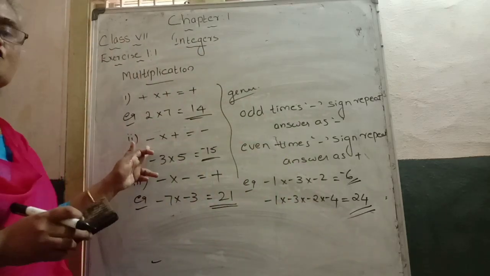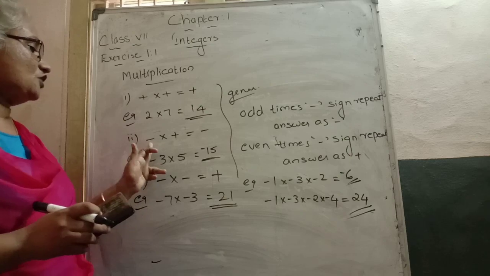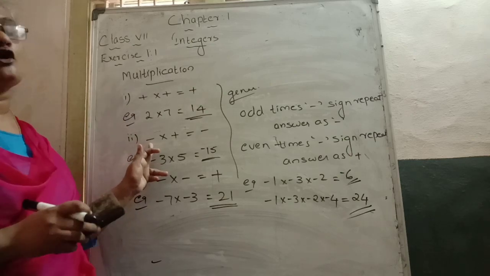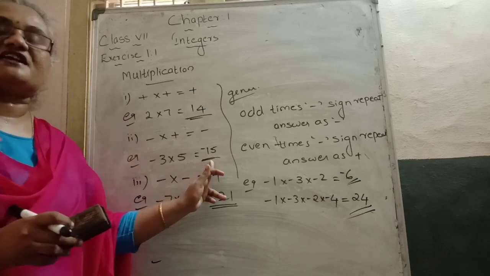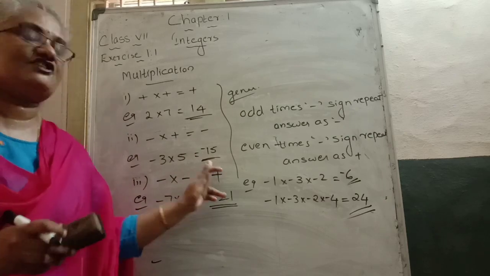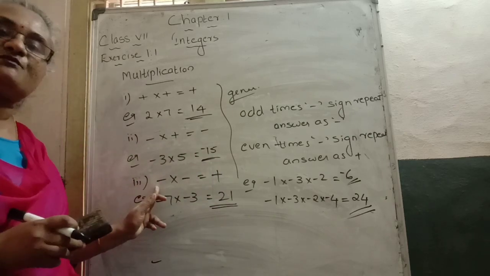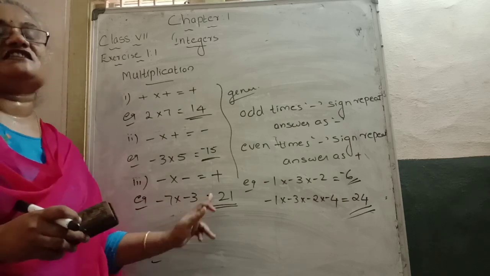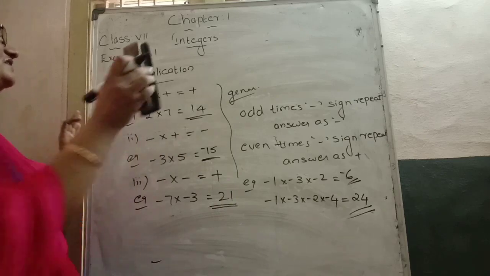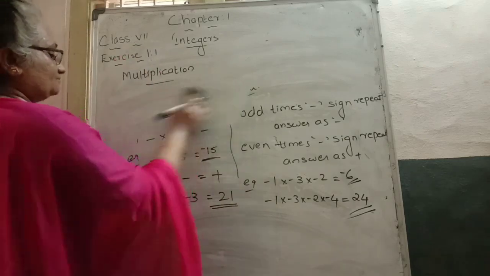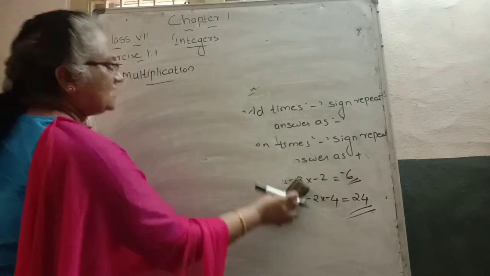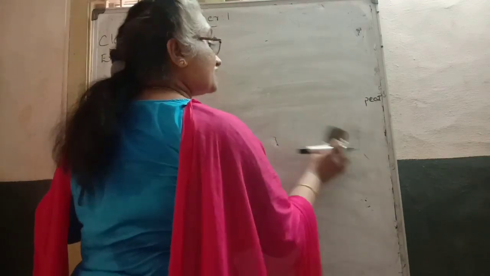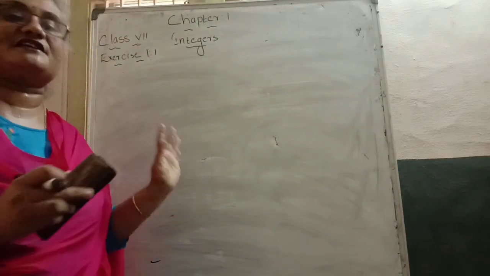Here also, like that, I told. In the second rule, how many times is minus repeated? 1 time. 1 is odd, so in our multiplication case we get a negative answer. Here how many times is minus repeated? 2 times. 2 is even, so the answer becomes positive. These are the rules related to multiplication, and the division case is the same as our multiplication rule.